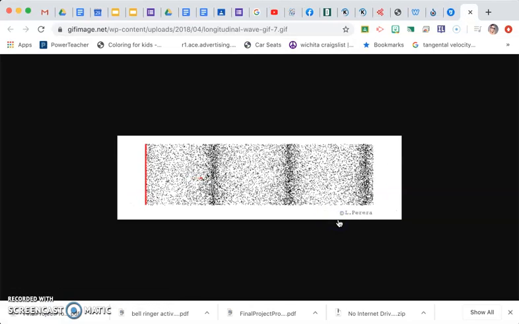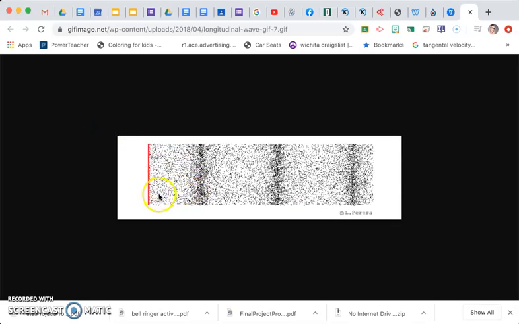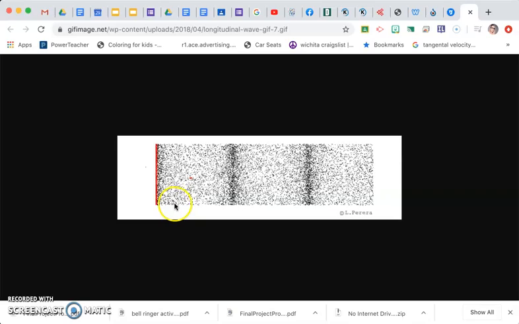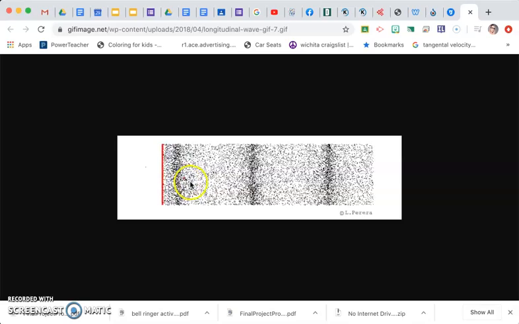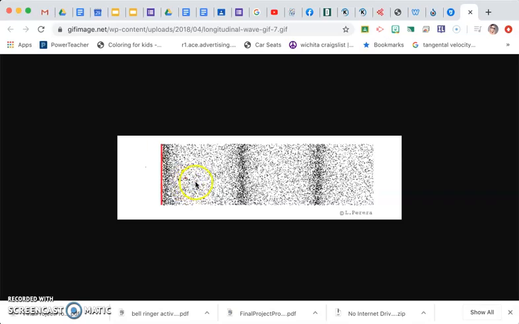And then here is our longitudinal wave example. The waves are moving from left to right, and if you kind of hone in on this one red particle, you could see that that particle is simply just moving back and forth. Okay, and so it's moving parallel to the wave propagation.